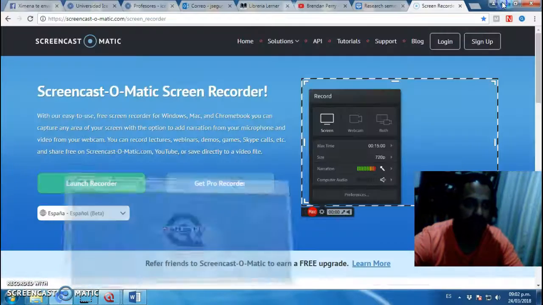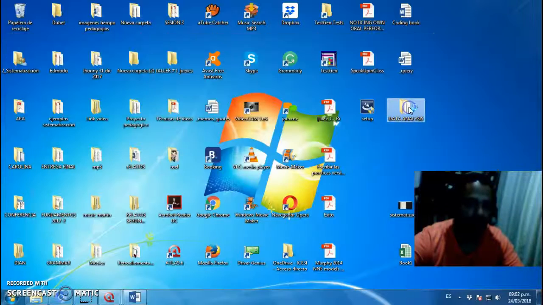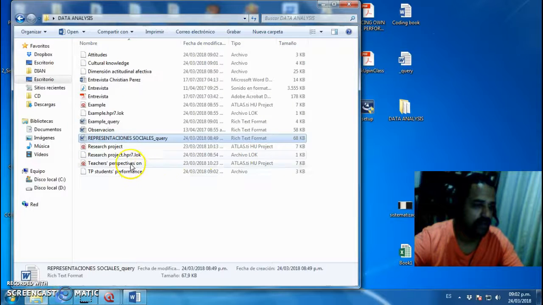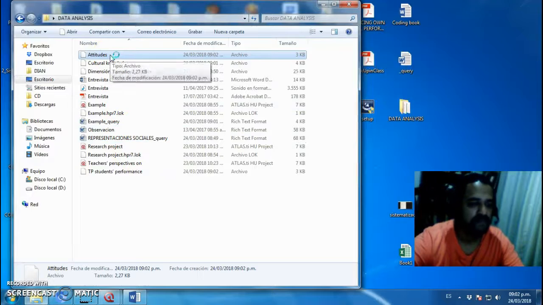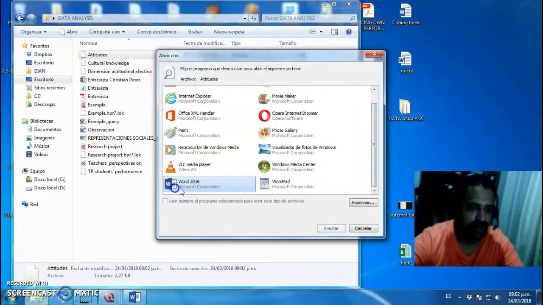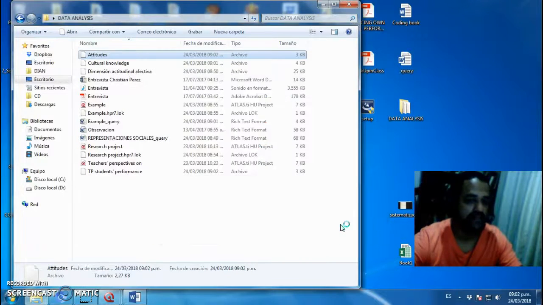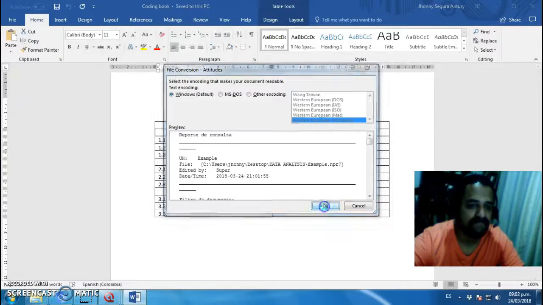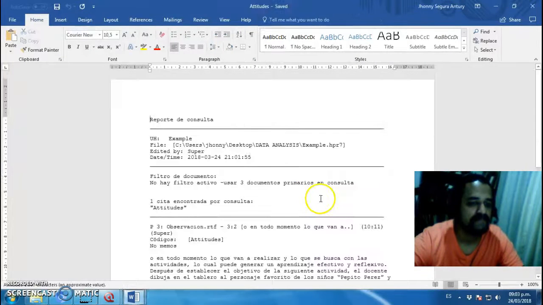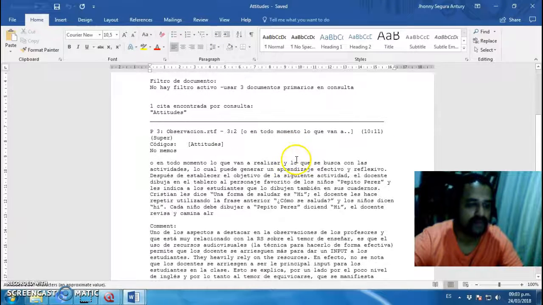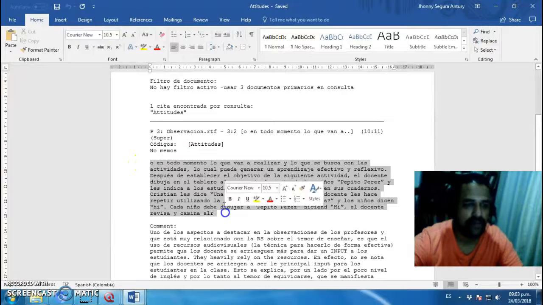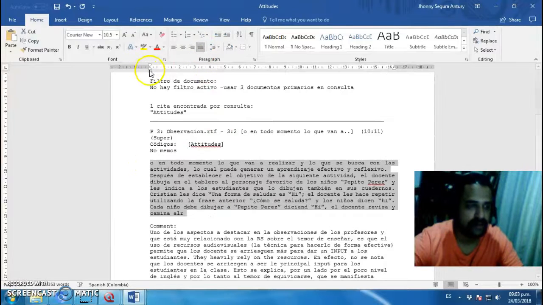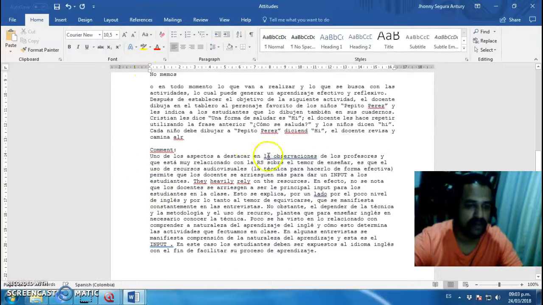Oh, sorry, got too many things open. So I'm gonna open my file, and this one, in case, I don't know why it's not downloading as Word, but in case it doesn't, what you do is just go and open in Word file. Okay. So there you go. Check this out. This is exactly what I took from the document, and this is the comment.